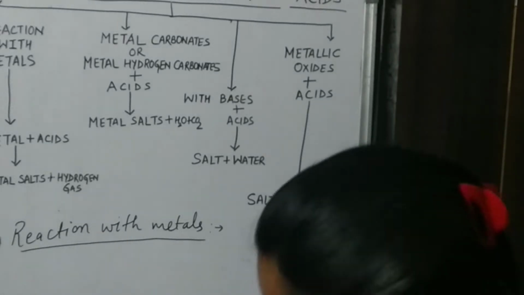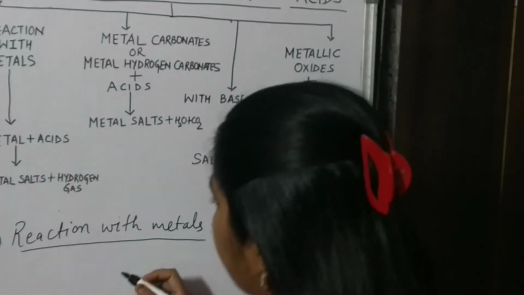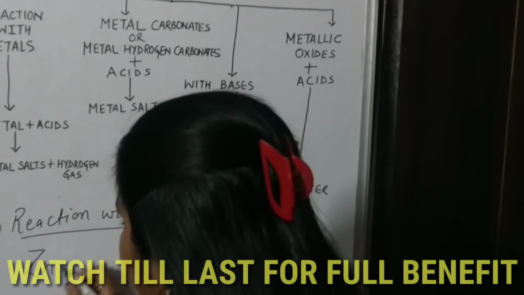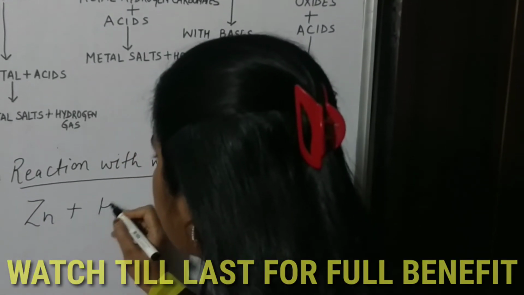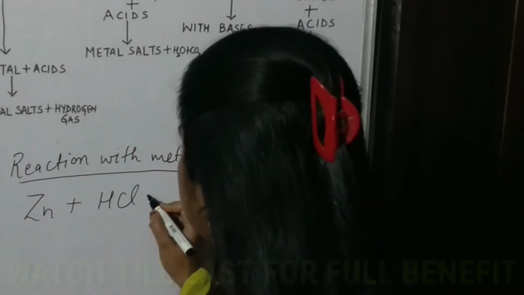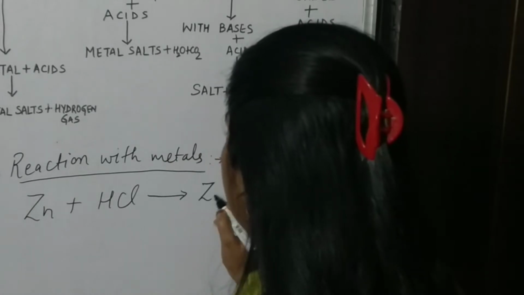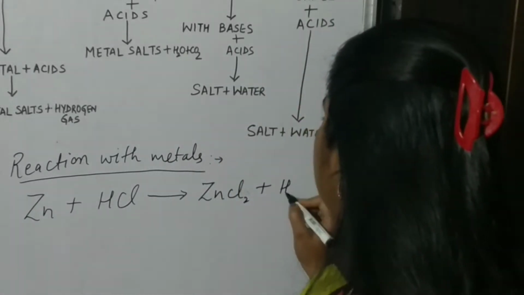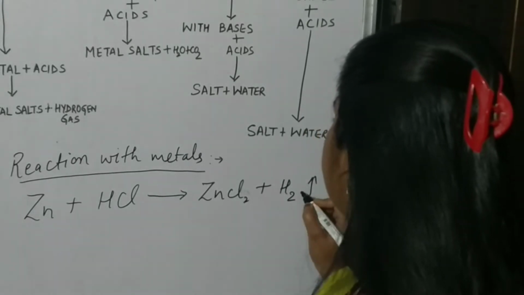In general, students, you have to keep it in mind that, suppose I am taking zinc metal, when zinc reacts with acid HCl, it will form ZnCl2 plus H2 gas will be liberated.